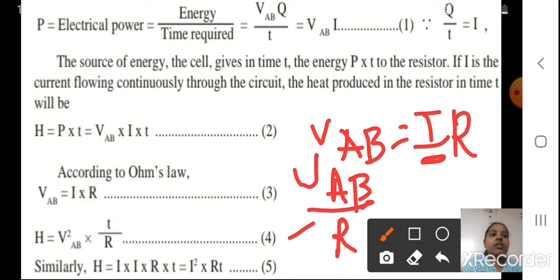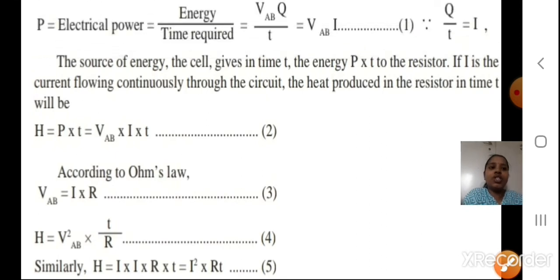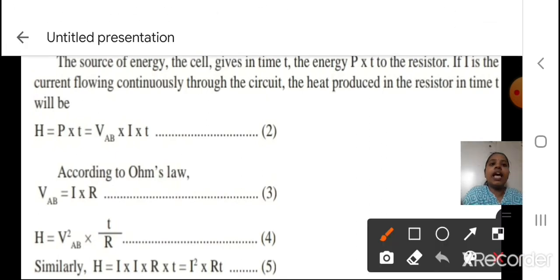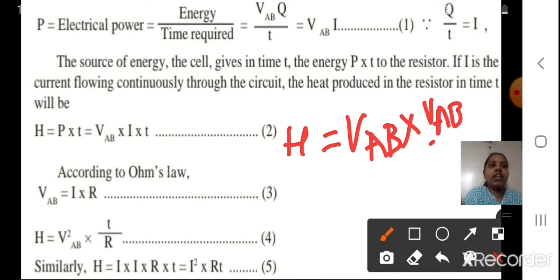Yes. So, this VAB upon R, I will substitute it here in equation 2. When I do so, what am I going to get, students? I am going to get H. Yes. I'll get H is equal to VAB multiplied by VAB upon R into T.